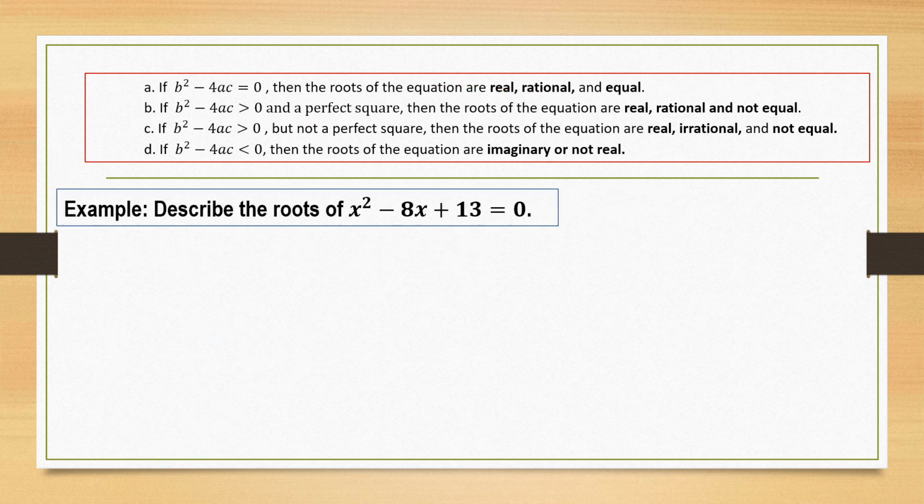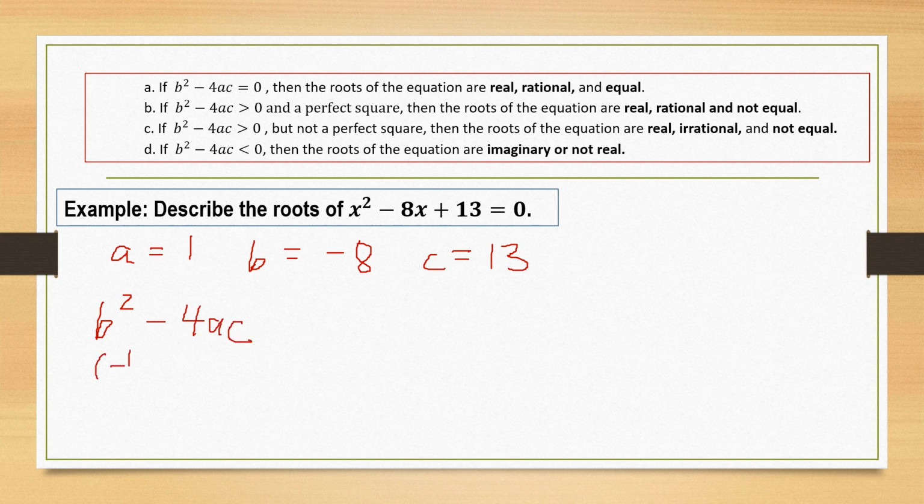Third example, describe the roots of x squared minus 8x plus 13 is equal to 0. In the given quadratic equation, a is equal to 1, b is equal to negative 8, and c is equal to 13. Let us substitute these values in b squared minus 4ac. So for b, we have negative 8 raised to the second power minus 4 times the value of a, which is 1, times the value of c, which is 13.